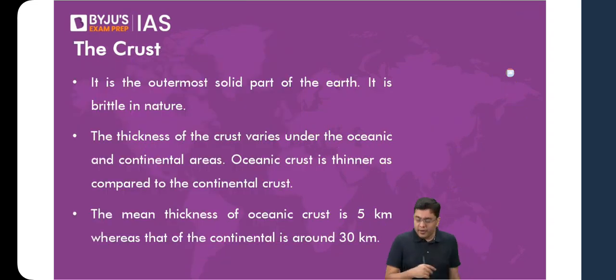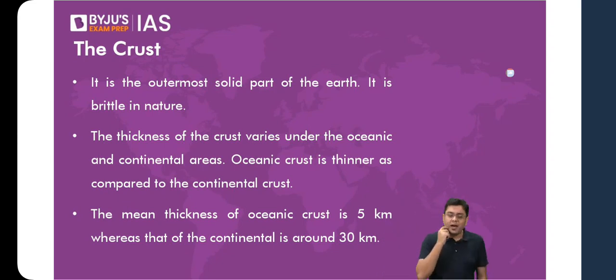Now let us take a look at the written portion of it. So crust is the outermost solid part of the earth. It is brittle in nature, meaning it breaks easily because it is very cold. As compared to the inner portion, it is the coldest portion. Now here, the crust is made up of various different types of materials, and its thickness also varies.